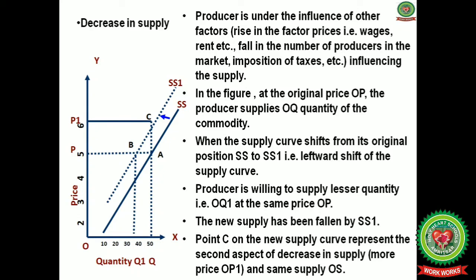In the figure, at the original price, that is OP, the producer supplies OQ quantity of the commodity. When the supply curve shifts from its original position, that is from SS to SS1, a leftward shift of the supply curve, the producer is willing to supply lesser quantity, that is OQ1, at the same price OP. The new supply curve is SS1, the dotted line. Point C on the new supply curve represents the second aspect of decrease in supply, that is a higher price, OP1, for the same supply OS.